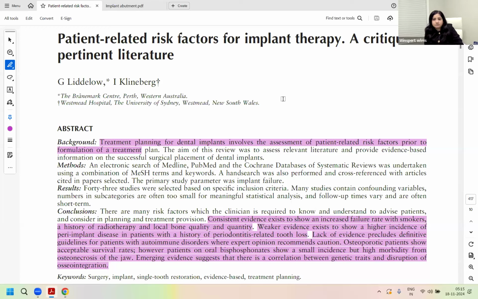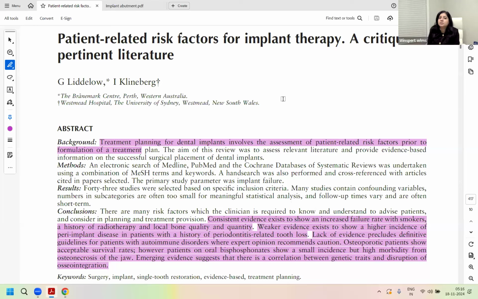Okay? Now let's go to the patient selection criteria. As I told you, 3 or 4 areas where the exam questions come from are case selection, implant hygiene maintenance, abutment types, and implant failures and complications. So let's focus on one topic, which is case selection.